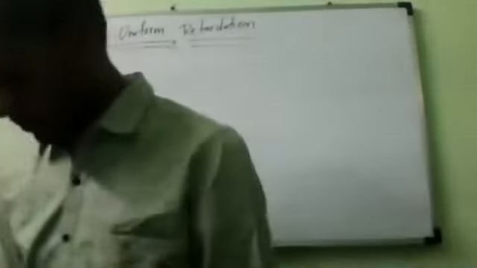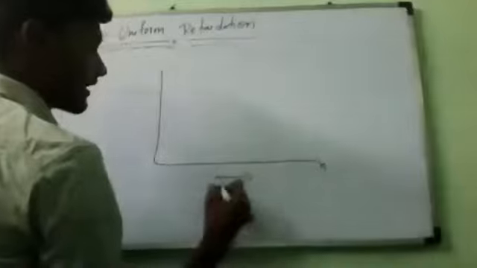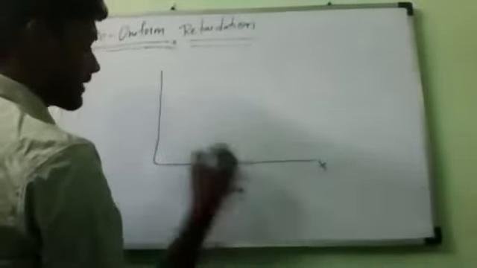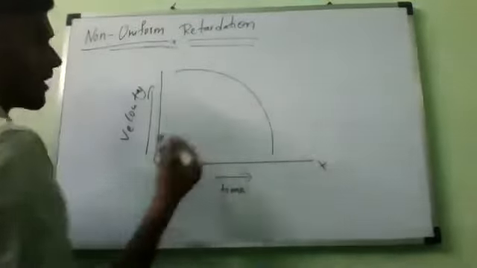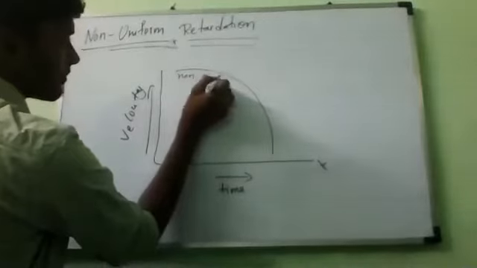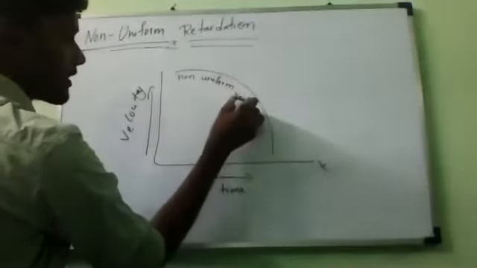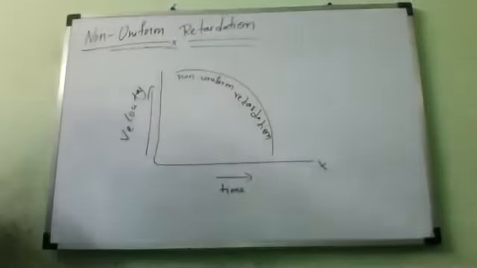Now, what is the velocity-time graph? Again, this is decreasing. This is the time axis and this is the velocity axis. The curve will come like this. This is the non-uniform retardation. Write it.